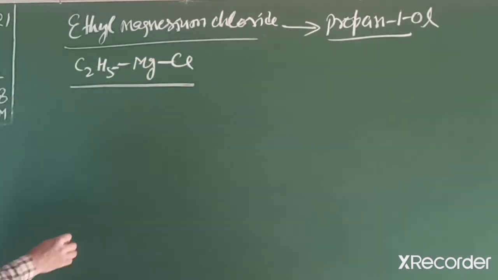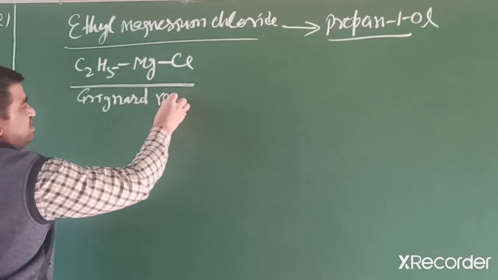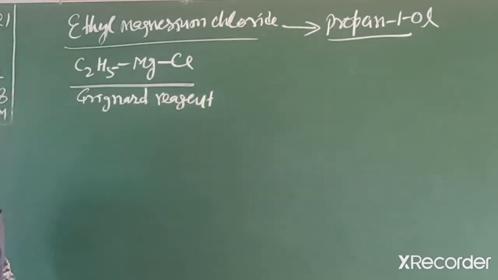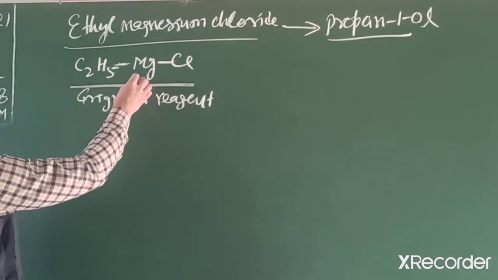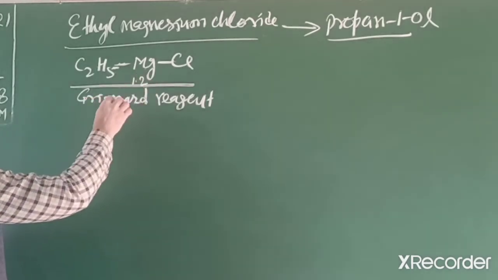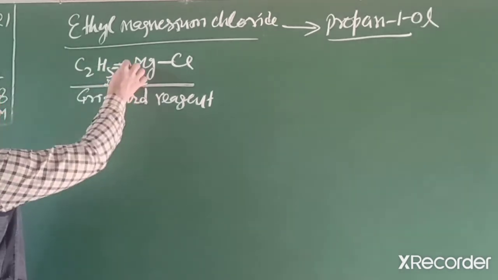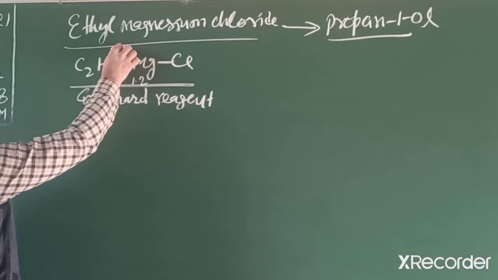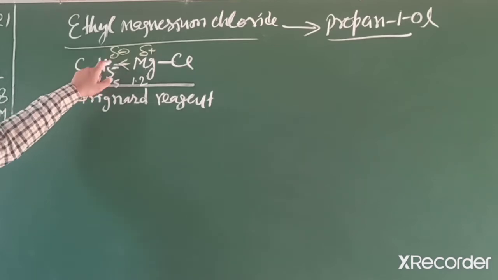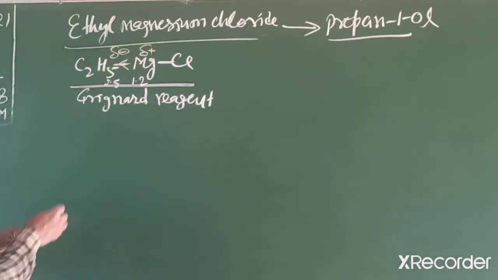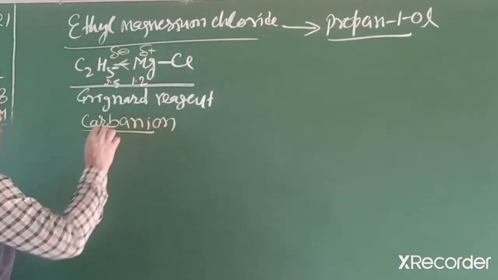So this one is, students, a Grignard reagent. This reagent has a characteristic property because in the metal-carbon bond, magnesium has electronegativity 1.2 and carbon is 2.5. So the shared electrons move towards the carbon side. So carbon bears a negative charge and magnesium a positive charge. Due to this, this carbon acts as a nucleophile, known as a carbanion.